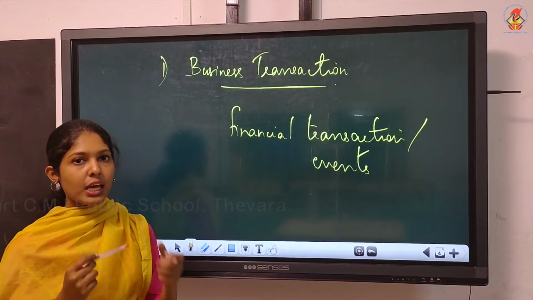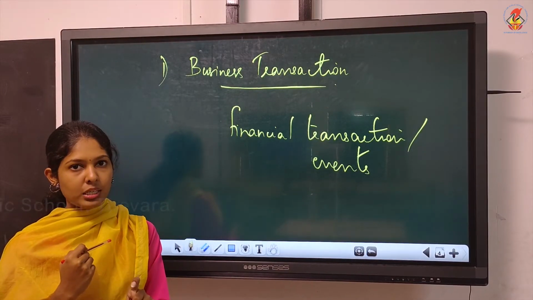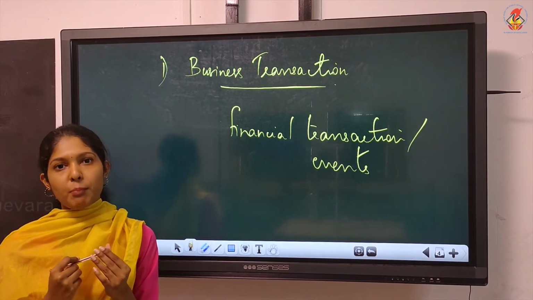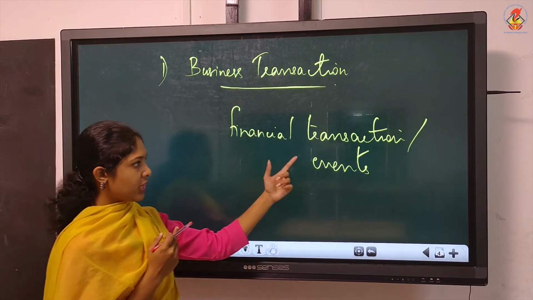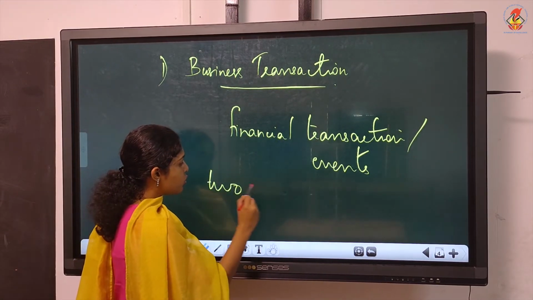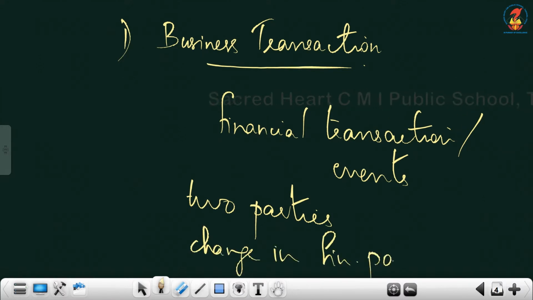Because we know that accounting will consider only monetary matters or transactions which can be expressed in money terms. So financial transactions or events entered into between two parties, and that will result in a change in financial position.